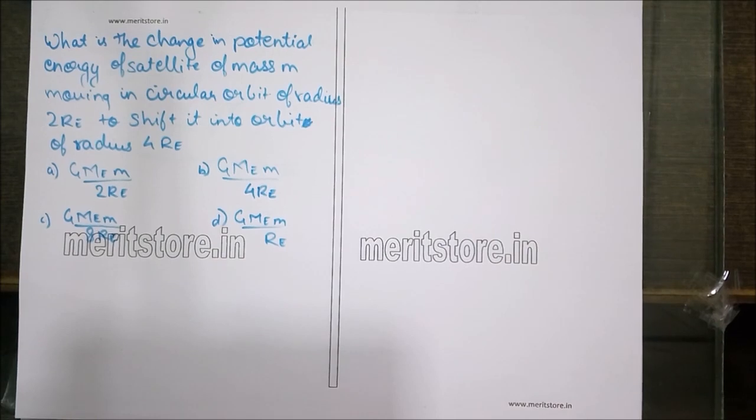What is the change in potential energy of a satellite of mass m moving in the circular orbit of radius 2RE, to shift it into an orbit of radius 4RE? The options are GMem upon 2RE, GMem upon 4RE, GMem upon 8RE, and GMem upon RE.